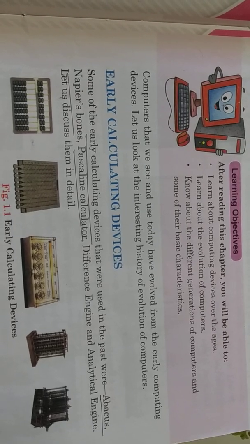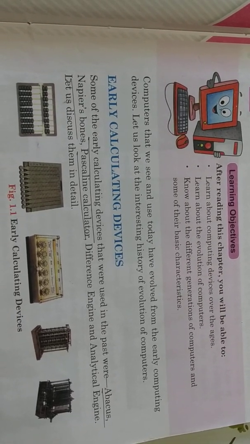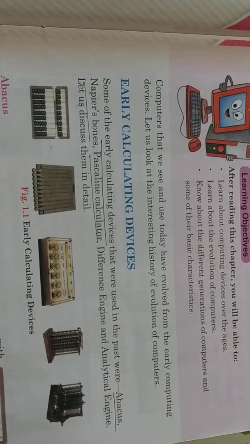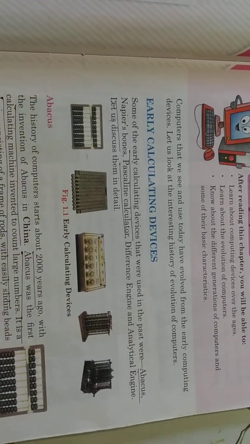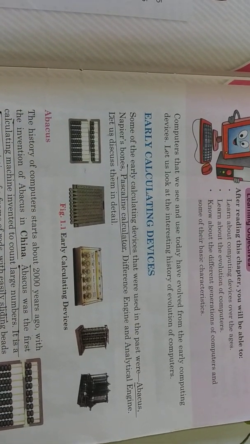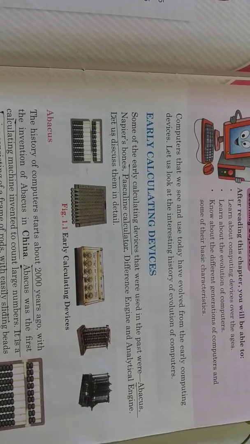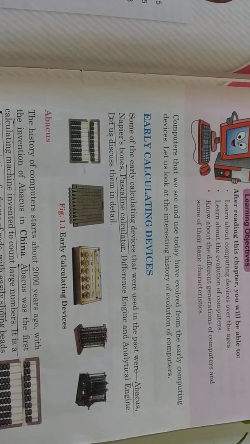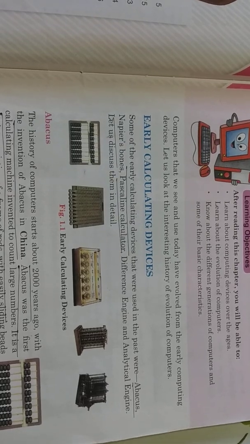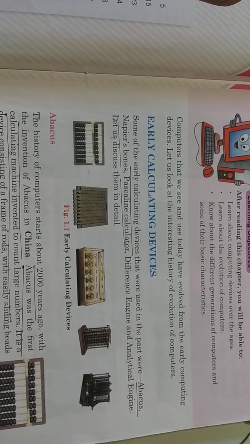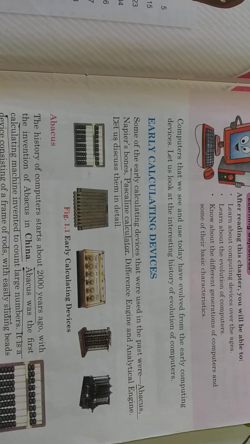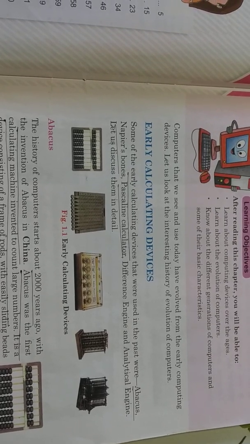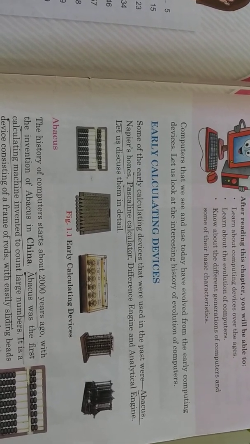So first, in this chapter, we will read about those simple early calculating devices. The calculating devices that were present in the past were abacus, Napier's bone, Pascaline, difference engine, analytical engine. And you can see in figure 1.1 the pictures of those simple calculating machines.